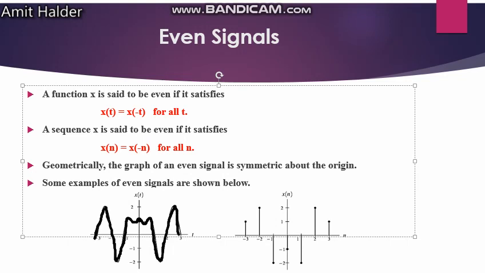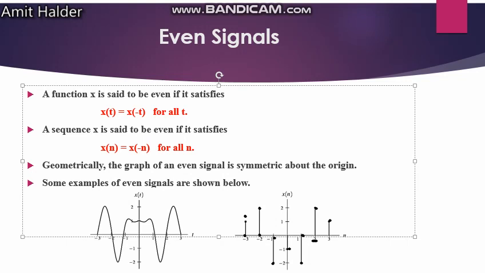This kind of signals look the same. In discrete signals it is the same. At 2, that is 2. At minus 2, that is 2. At 3, that is 1. At minus 3, that is 1. At 0, that is minus 1. At 1, that is minus 2, and hence minus 1 is also minus 2.